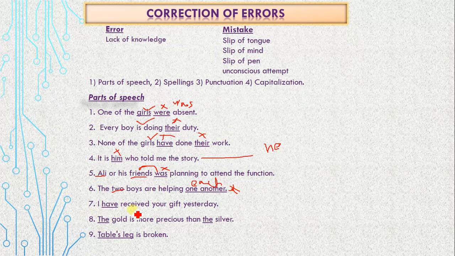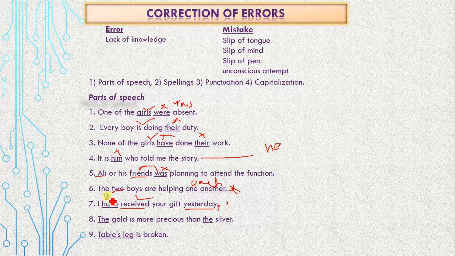Okay. I have received your gift yesterday. Note down some adverbs. If there is yesterday, if there is ago, note down yesterday, ago, previous, last. I repeat, yesterday, ago, previous and last. If in your sentence these adverbs are given, then only the second form of verb would be there in your sentence. Second form of verb would go.